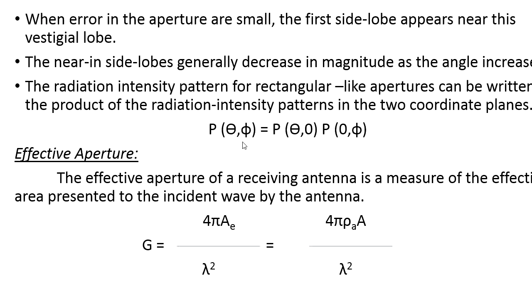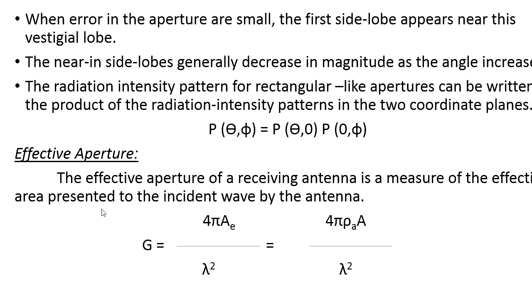If I want to represent it in two coordinate planes, it is P theta of 0, for the x-axis, and P0 of phi, for the y-axis. So the radiation pattern intensity P theta of phi is equal to P of theta 0 into P of 0 of phi. This is what we represent using this equation.